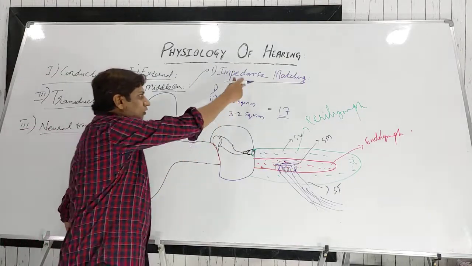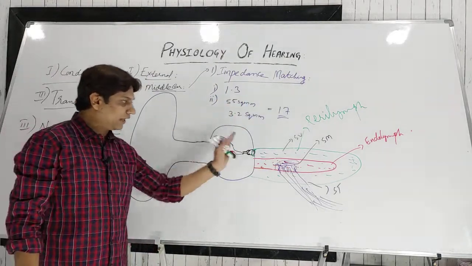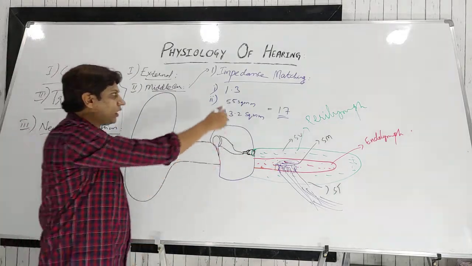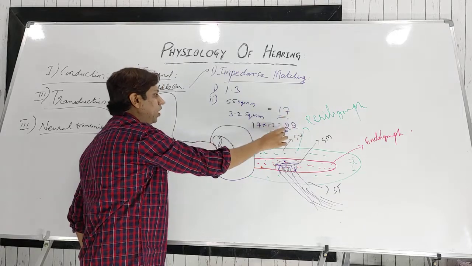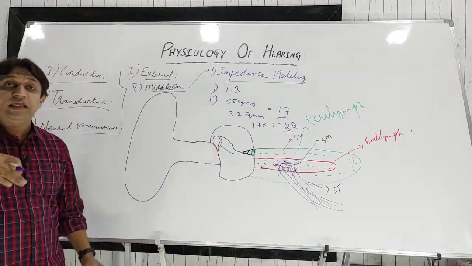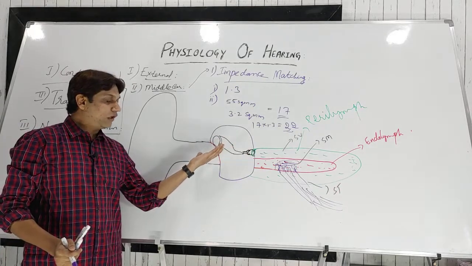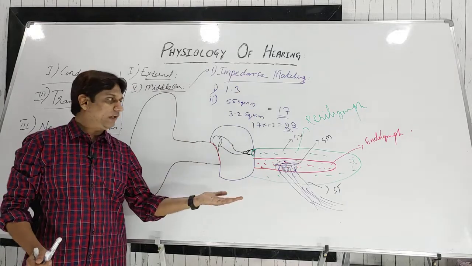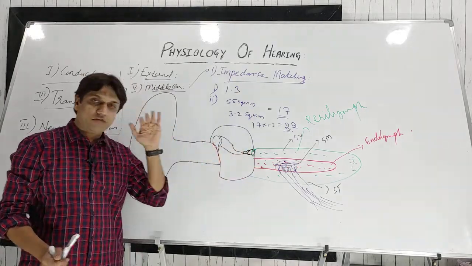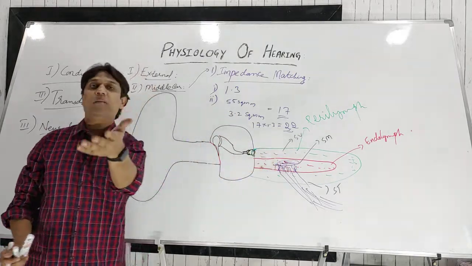So if we consider these two things, that is the lever action of the ossicles and the hydraulic action of the tympanic membrane, if we multiply 17 into 1.3, roughly it is 22 times. So 22 times it will increase the force of the sound waves. So what is normally entering from the external ear to the middle ear is magnified by that 22 times, and because of that magnification, the sound waves can be transmitted to the middle ear.